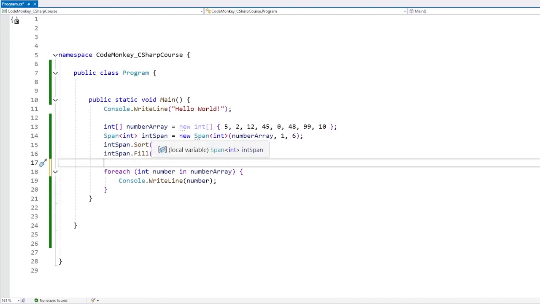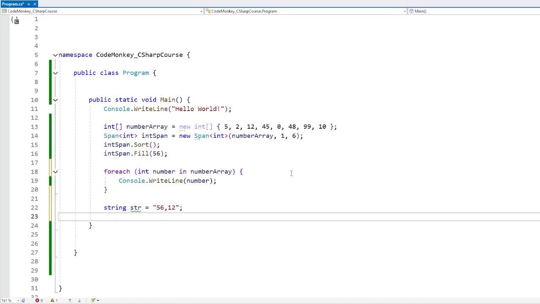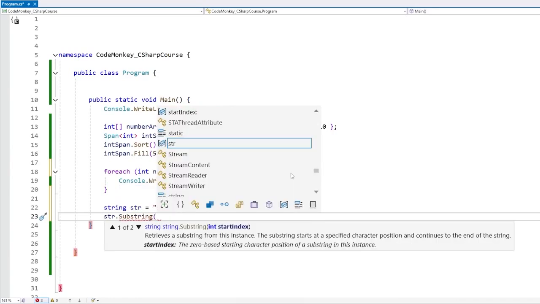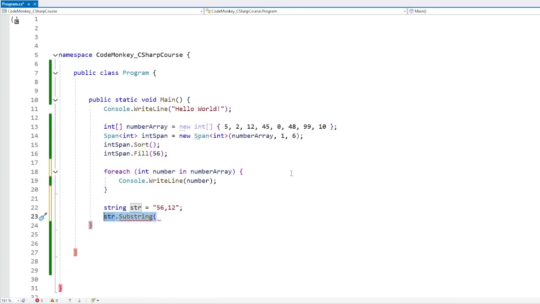Now spans work on arrays, and a string is really just a char array. So for example, if we have a string, and inside we have some numbers. Let's say, for example, that we worked with some code that contacts a website and that received this string with these values. Now let's say that we want to parse these values. So one way would be to do a substring. So you do str.Substring, and over here put the start index and the length. That would work, but once again, we are wasting memory to allocate this temporary string. So if we are building a performance critical application and we don't want to allocate any more memory than we need to, again, we can use a span to slice the string.